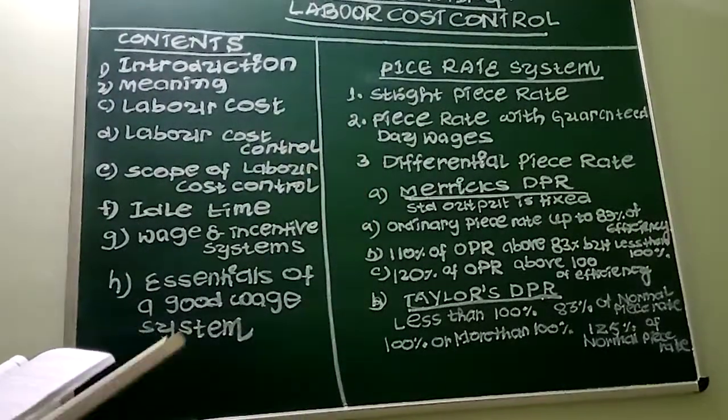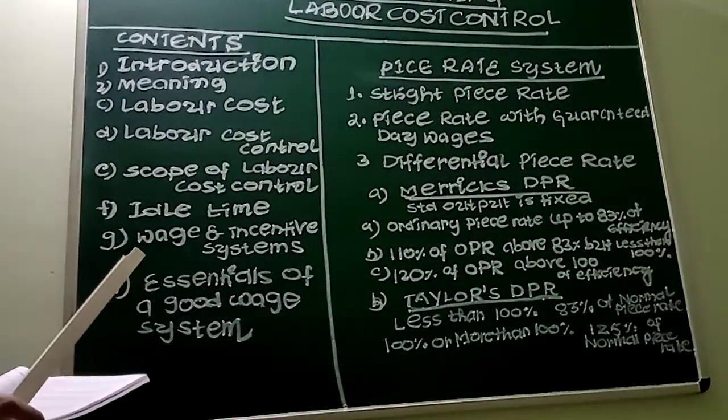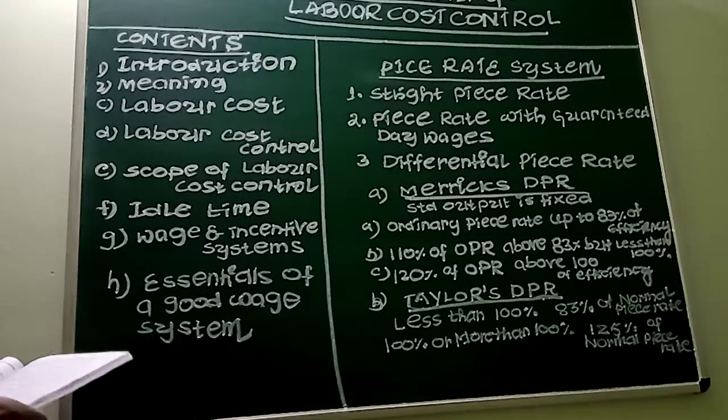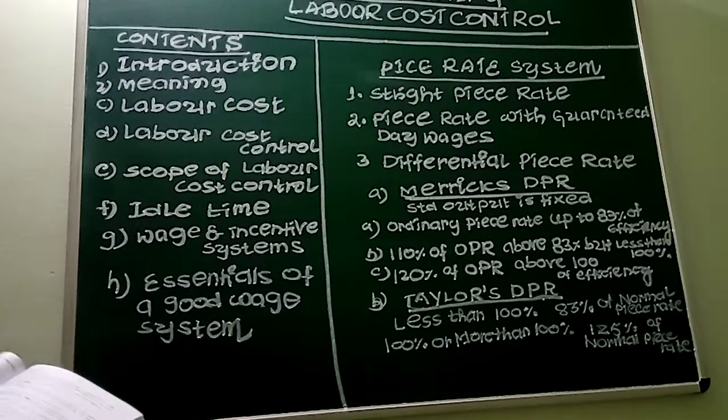Coming to the second one, piece rate with guaranteed day wages. Under this system, the workers get their wages on the basis of the piece rate. The amount of wages increases with an increase in efficiency. Inefficient workers are guaranteed the day wages. For calculating their wages, piece rate will not be used. This is the second important thing to be understood.